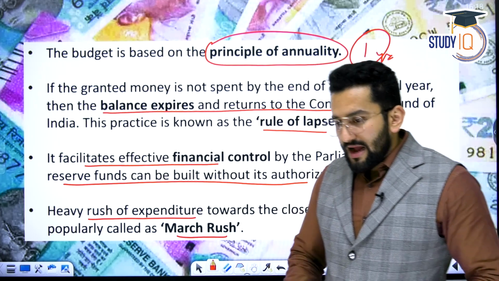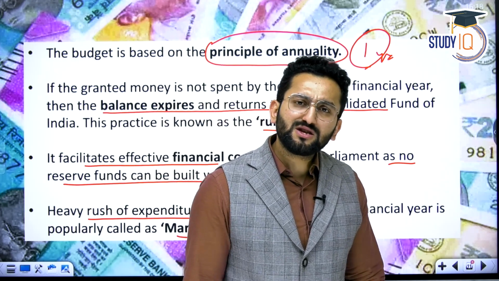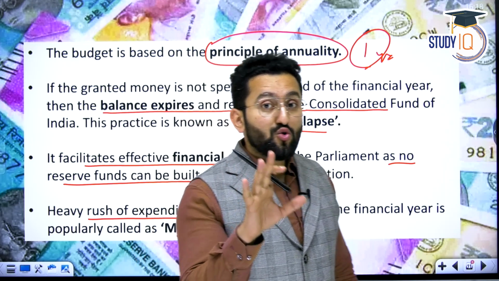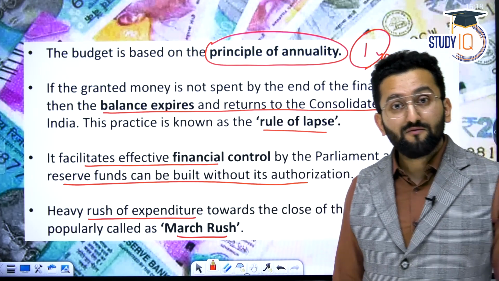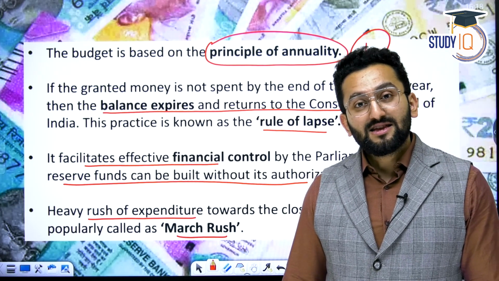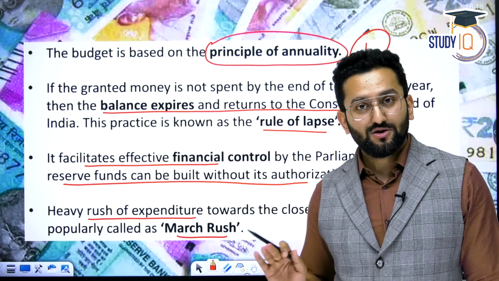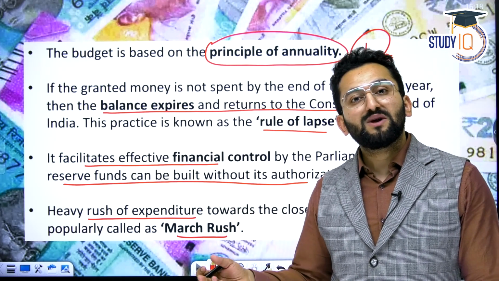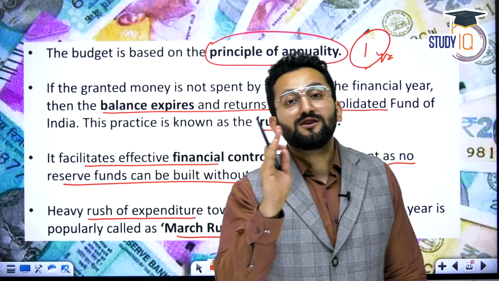Now, end of financial year is near. And we have found that this health department has just spent, say, 15,000 crore rupees. Now, 5,000 crore rupees are remaining, and we are in February, so just one month is remaining. So the rule of lapse says, whatever you actually spend till 31st March is going to be considered spent. The surplus money will be considered lapsed. This money will be coming back to the Consolidated Fund of India.